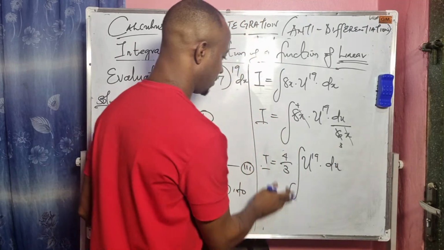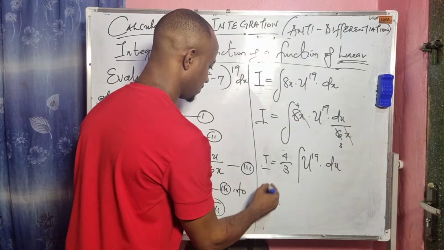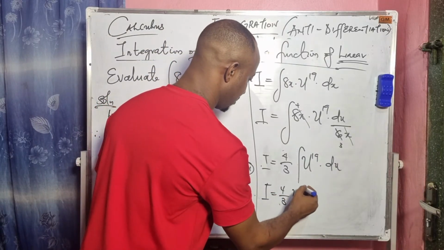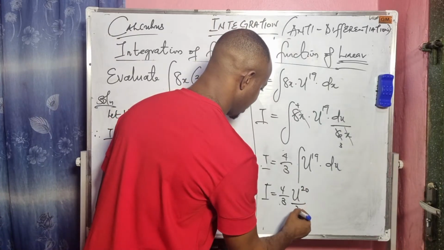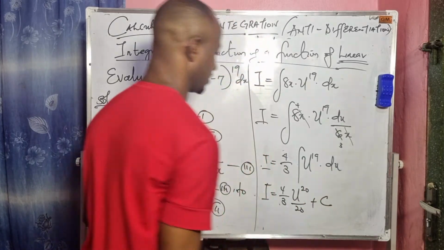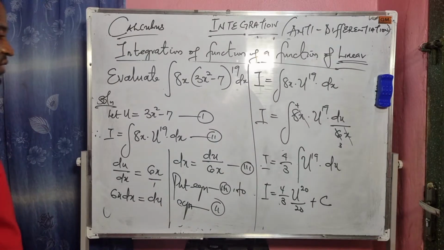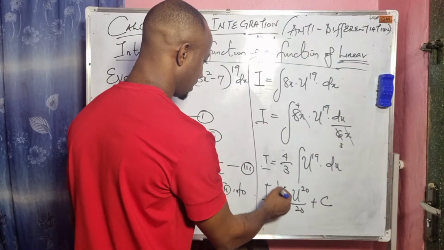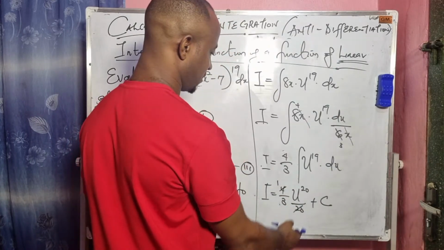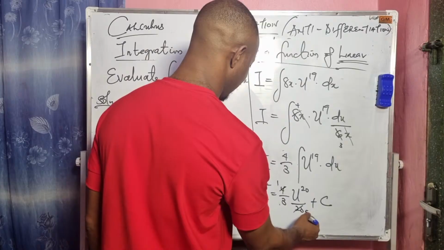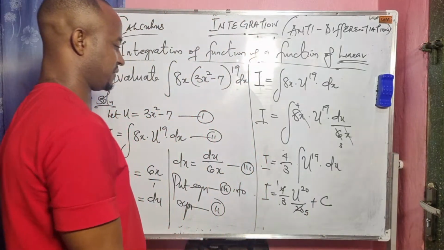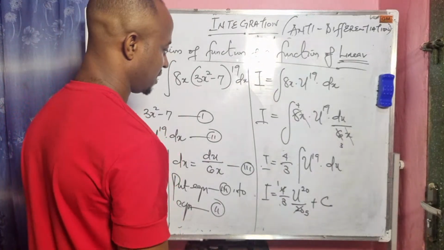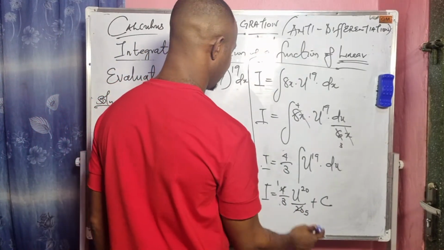du. Then I will apply the power rule of integration. So I becomes 4 over 3 u to the power of 20 divided by 20, then plus c. All right, so let's finish up this. 4 here is 1. 4 in 20 will give us 5, right? Then 5 times 3 will give us 15.